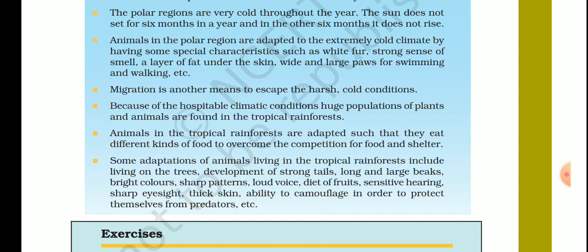Okay, I hope it is clear to you. And then long and large beaks, we also discussed about it. Bright colors, sharp patterns, loud voice, diet of fruits, sensitive hearing, sharp eyesight, thick skin, ability to camouflage in order to protect themselves from predators. What is camouflage? Camouflage is the ability to mix up in the surroundings, or you can say to match up with the surrounding colors, so that the predator cannot easily catch its prey.